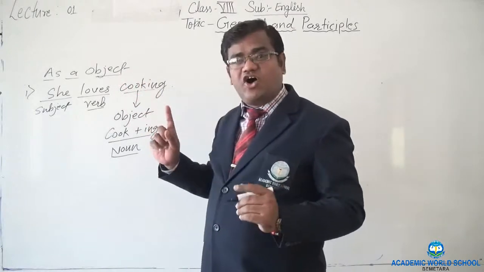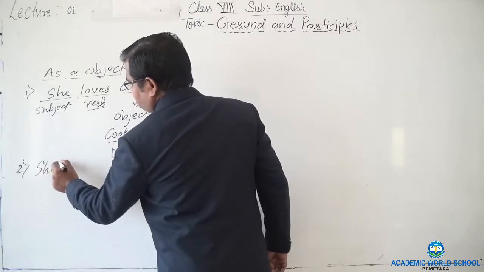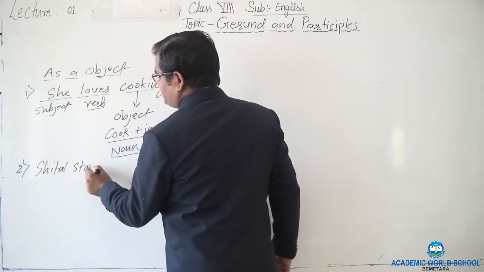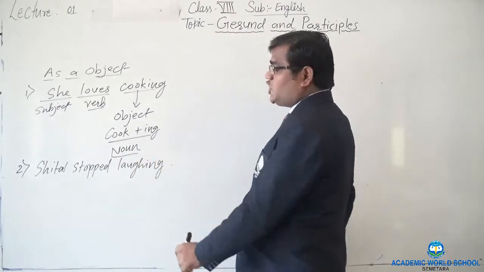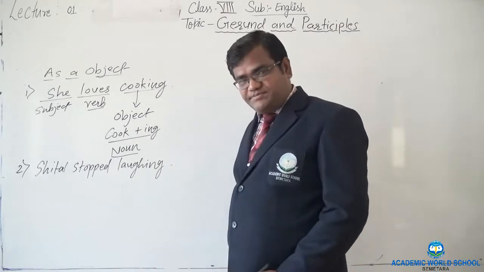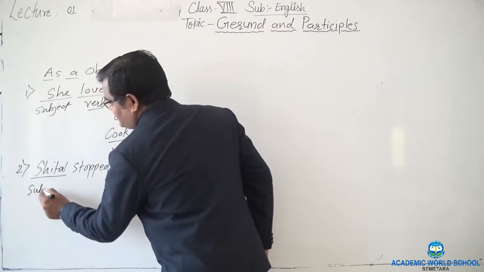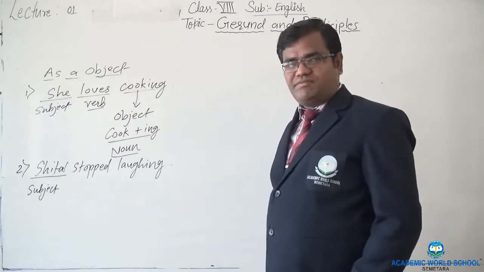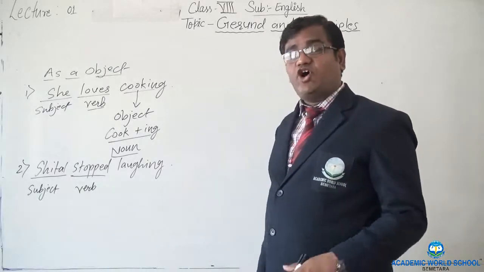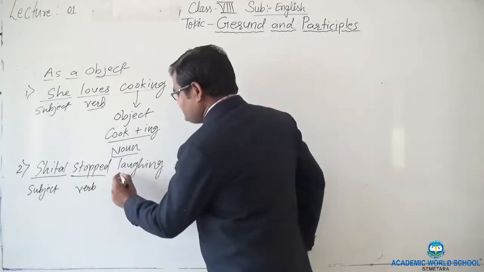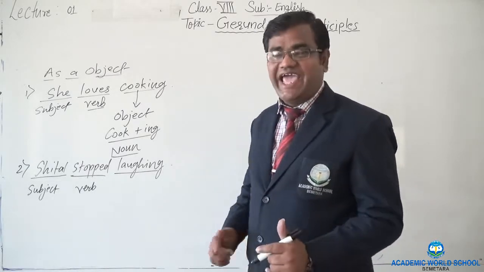It also functions as an object in the sentence. Now let's see one more example. For example, Sheetal, stop laughing. Now, what is the subject in the sentence? We are talking about Sheetal, so she is the subject of the sentence, right? Then, what is the verb of the sentence? Stop is the verb of the sentence. And what is the object of the sentence? Laughing. Is it a gerund? Yes, because it is functioning in the sentence as a noun.